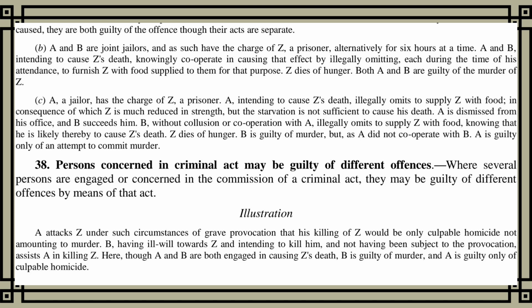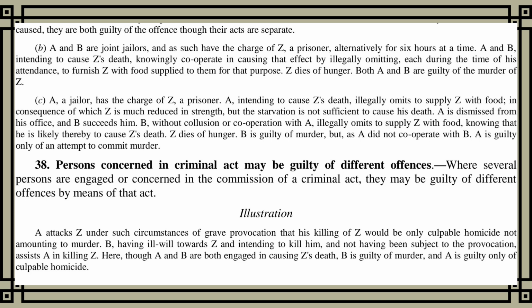Section 38. Persons concerned in criminal act may be guilty of different offences. Where several persons are engaged or concerned in the commission of a criminal act, they may be guilty of different offences by means of that act. Illustration. A attacks Z under such circumstances of grave provocation that his killing of Z would be only culpable homicide not amounting to murder. B, having ill will towards Z and intending to kill him, and not having been subject to the provocation, assists her in killing Z. Here, though A and B are both engaged in causing Z's death, B is guilty of murder, and A is guilty only of culpable homicide.